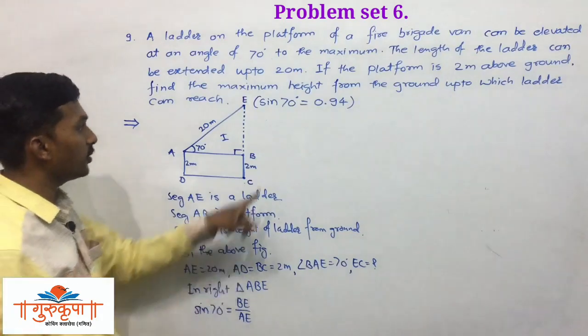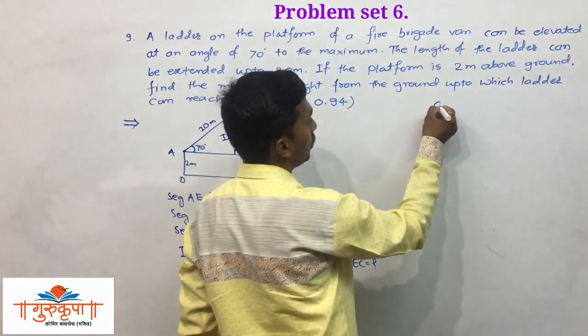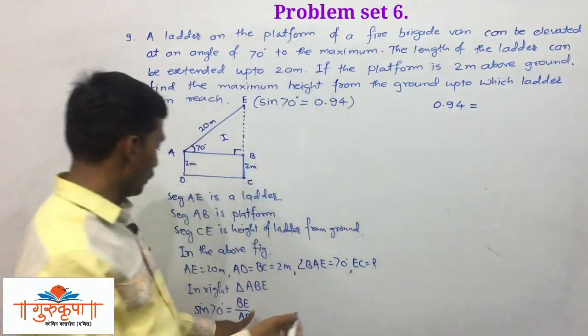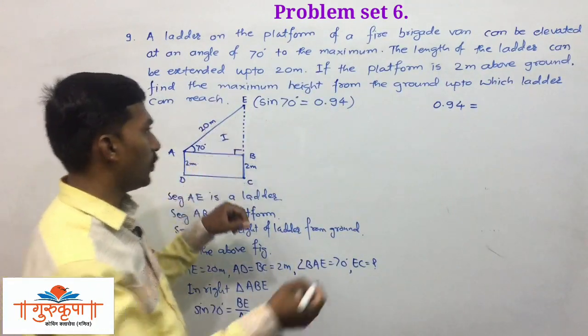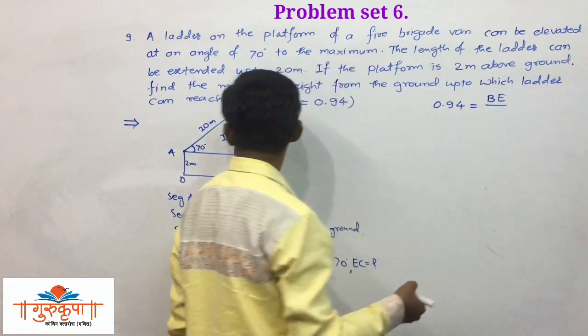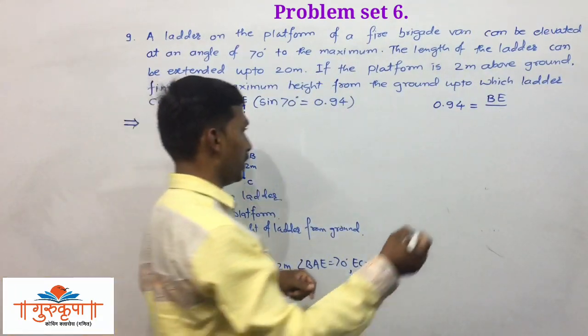Sine 70 is given, say 0.94. It is equal to BE, we have to find, upon AE, that is 20.